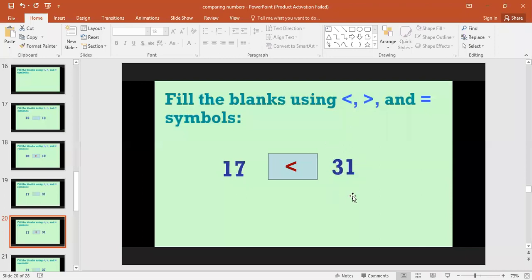As 31 is the big number, the crocodile has opened its mouth toward 31. Okay, and we'll read it like 17 is less than 31 or 17 is smaller than 31. Are you getting it, my dear students?